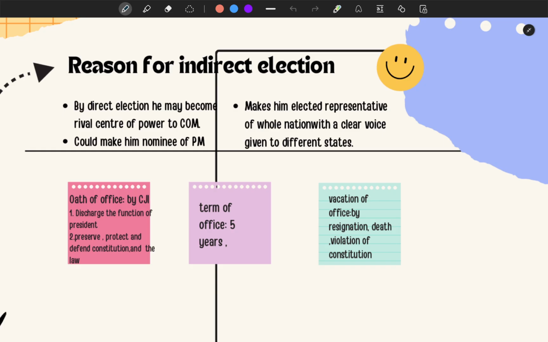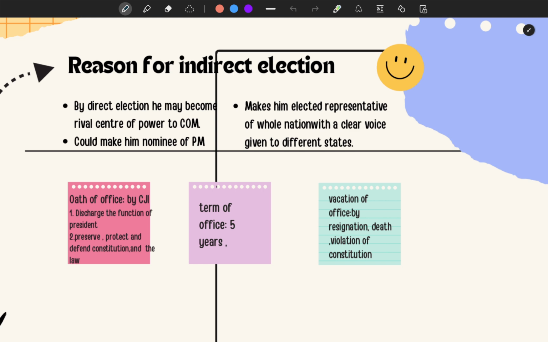And how long does he sit in that chair as a president? For a term of 5 years. And when does this 5 years start? From the day he enters his office. What are the different terms of vacation of office? Vacant, खाली कब हो जाएगा उनका office?